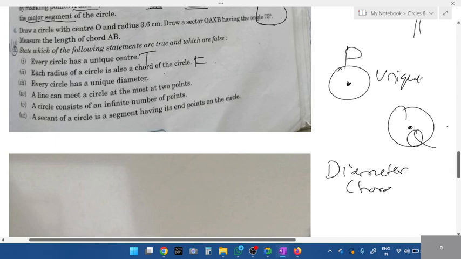Every circle has a unique diameter. Unique in the sense of one single diameter. Does a circle have one single diameter or many diameters? It has many diameters. Yes. If you don't know all this concept, if you don't know what is diameter, radius, chord, you can't answer all this. Next, fourth question.